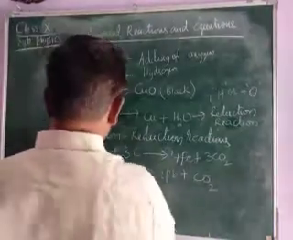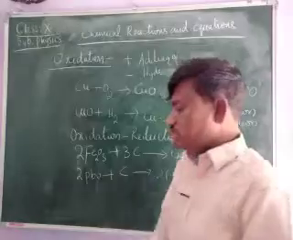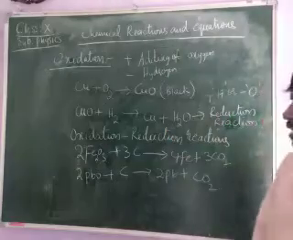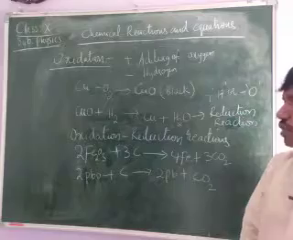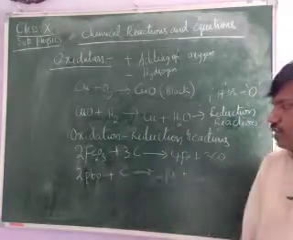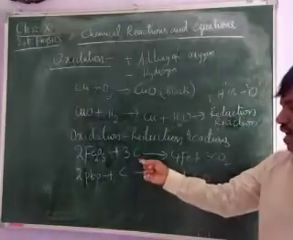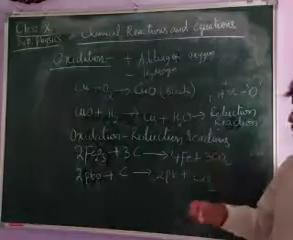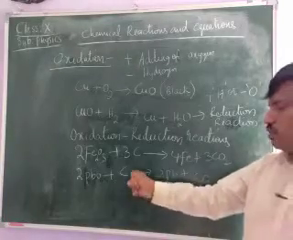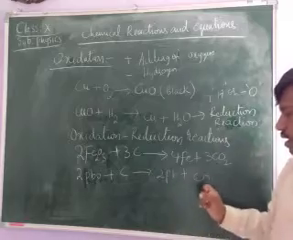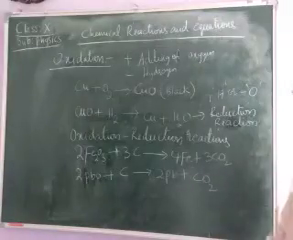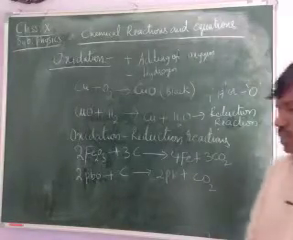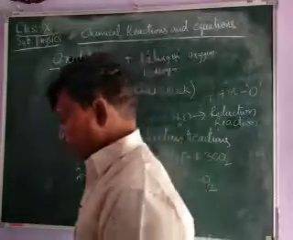Children, these two reactions also come under oxidizing and reducing agents. 2Fe2O3, that is iron oxide, when we add carbon to it, we get iron and carbon dioxide. Lead oxide, when we add carbon to it, we get lead as well as carbon dioxide. Therefore, these reactions are called oxidation and reduction reactions.